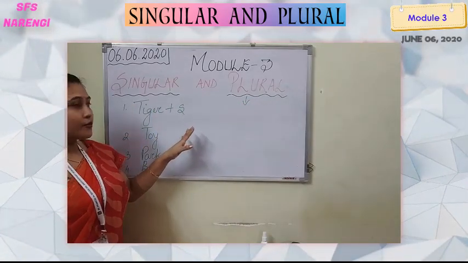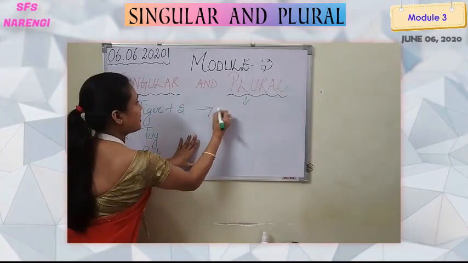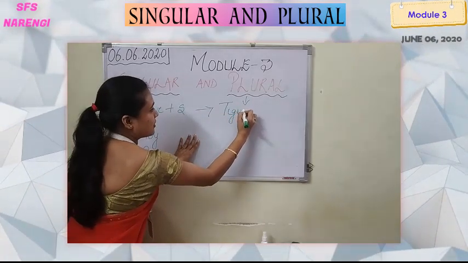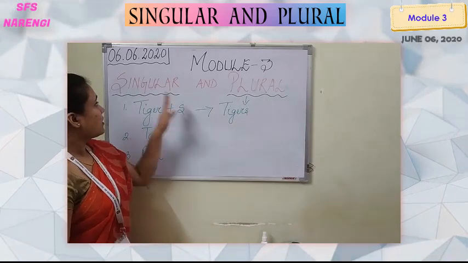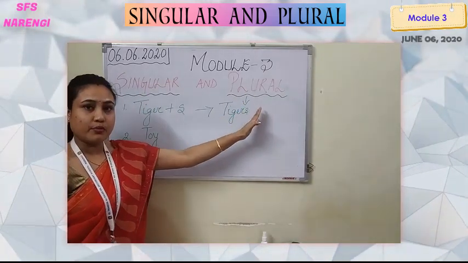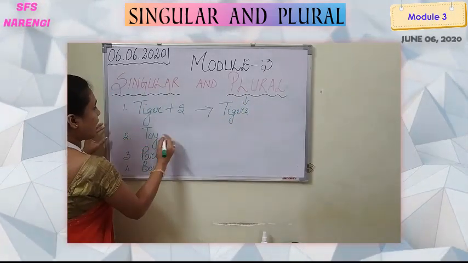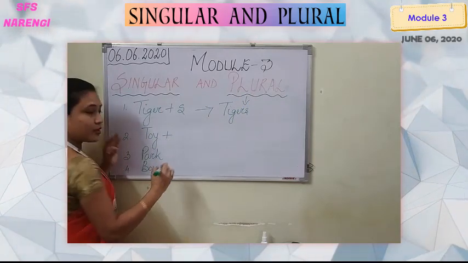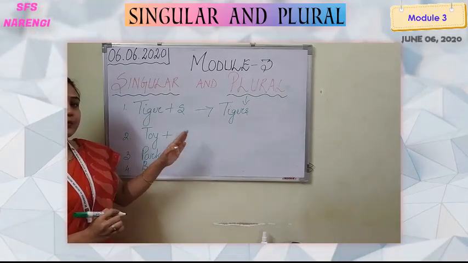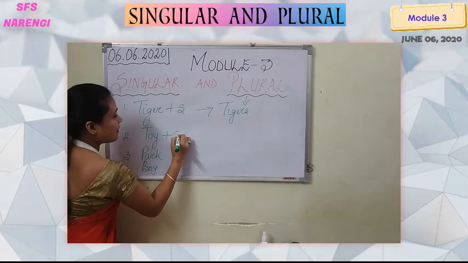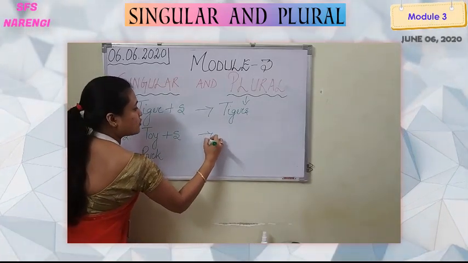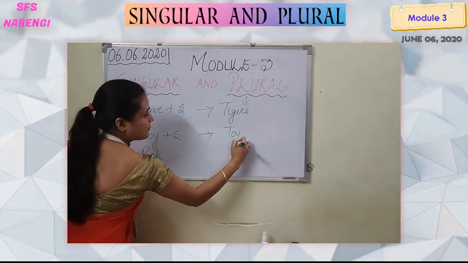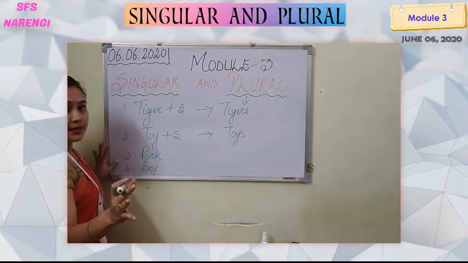So what will tiger be? Tiger will be tigers. One, many. Singular, plural. Got it? Now, toy. What will we add here to make it plural? Again, s. So what will it be? Toys. Are you getting it?